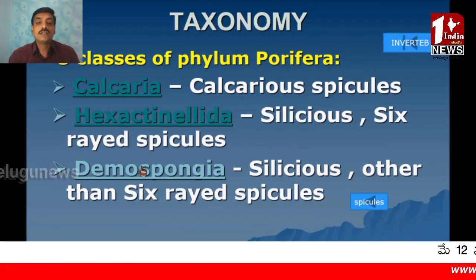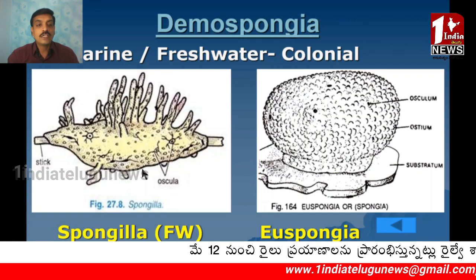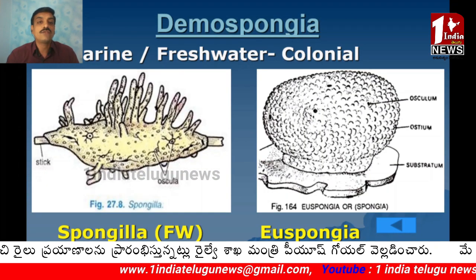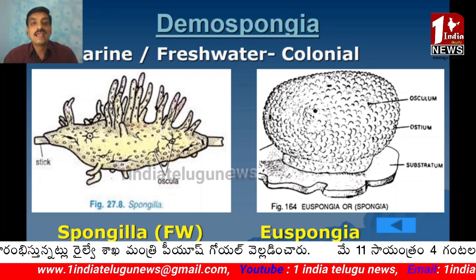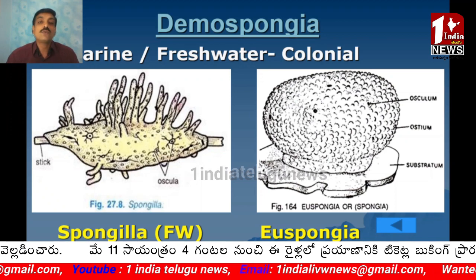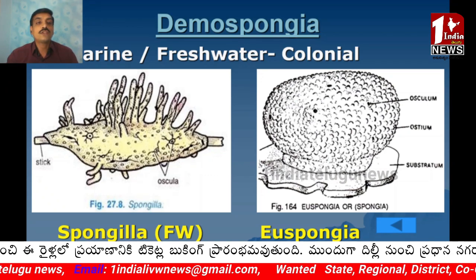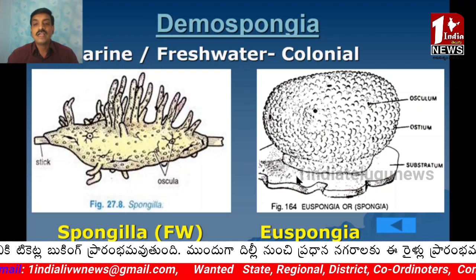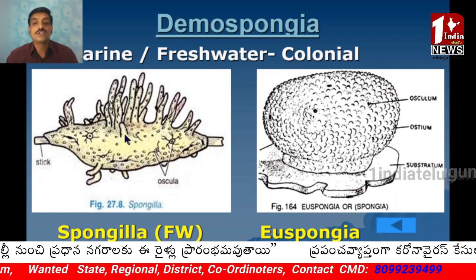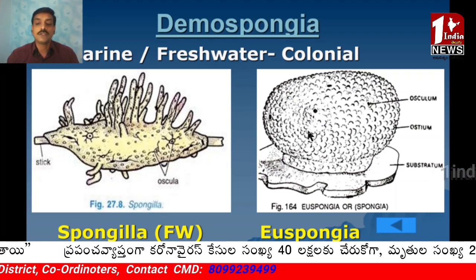Coming to the third one, Demospongia. Demospongia includes marine or freshwater sponges. Unlike Calcarea and Hexactinellida, which include marine sponges, Demospongia includes the freshwater sponges also. The examples for Demospongia are Spongilla and Euspongia. Spongilla is called the freshwater sponge, and Euspongia is called the bath sponge.